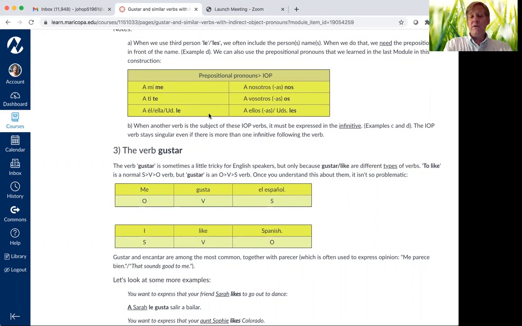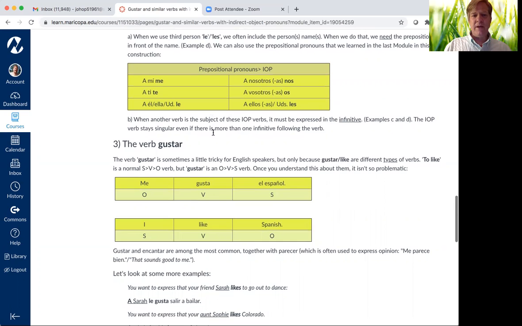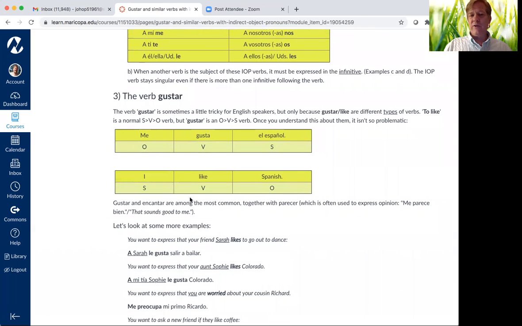In third person, you could also replace él, ella with a name, a Marcos, a Graciela, a María, a Ernesto, etc.